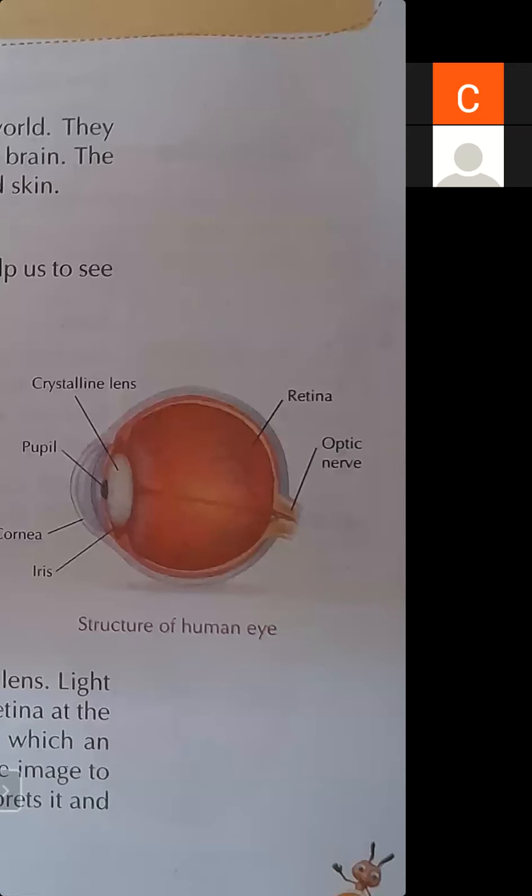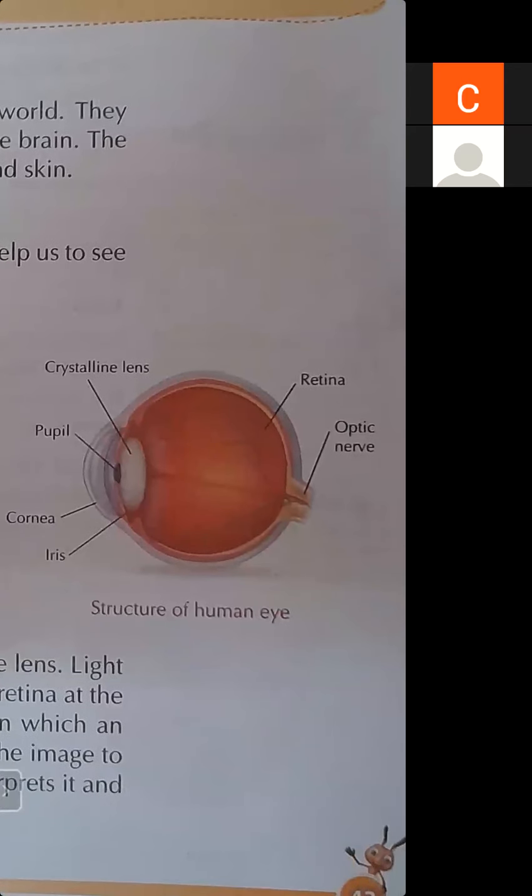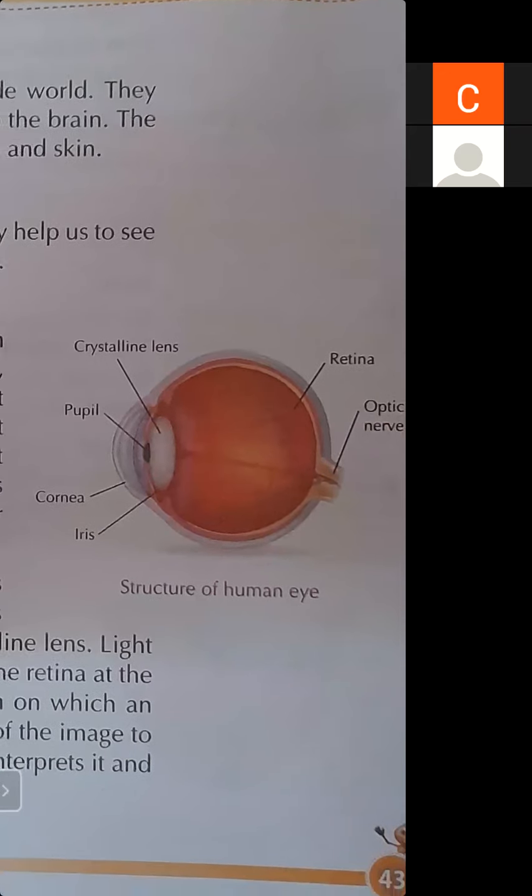Then optic nerves. As we have already discussed about nerves, these nerves collect that message and carry that message to the brain. Then the brain will interpret that message. Brain will decode that message. Brain will understand that message. And that is the functioning of eyes. Okay, so let's start reading.